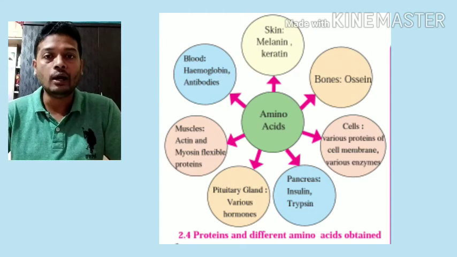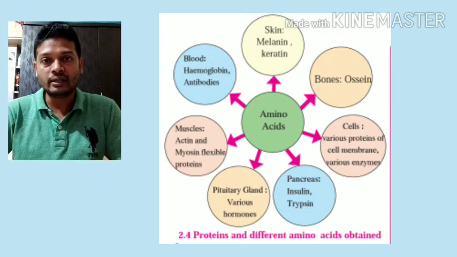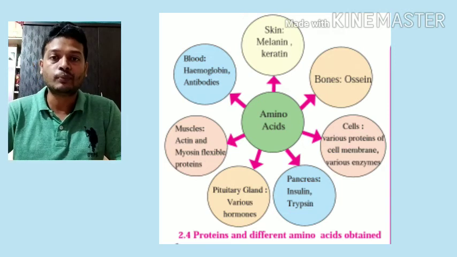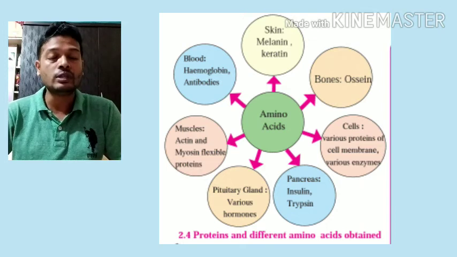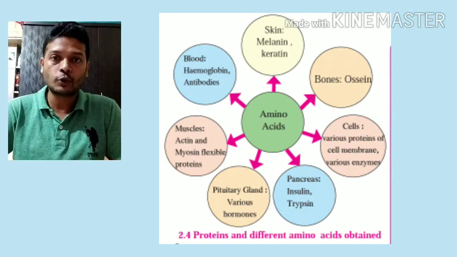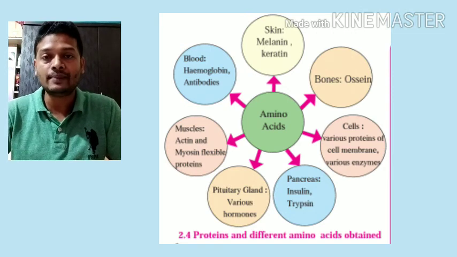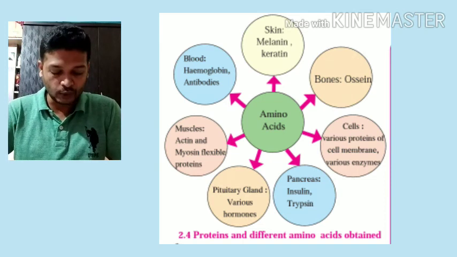These all are proteins. Then we have membrane proteins. The cell membrane also contains certain proteins in it. Apart from that, different hormones like insulin, glucagon, somatostatin, these different hormones are also proteins. Enzymes which are used for digestion of food are also made up of proteins.